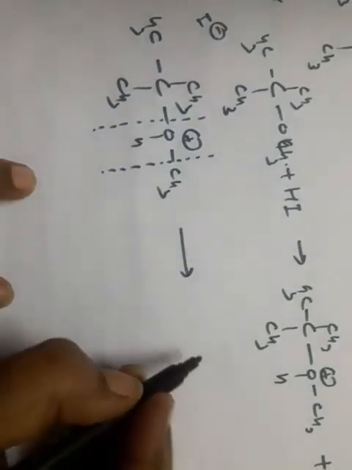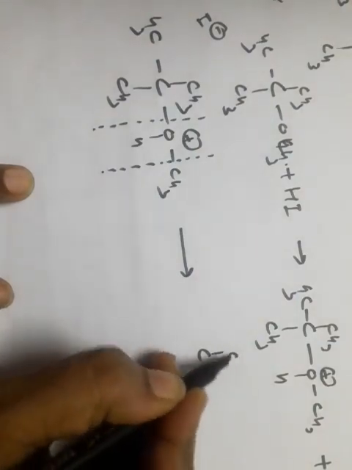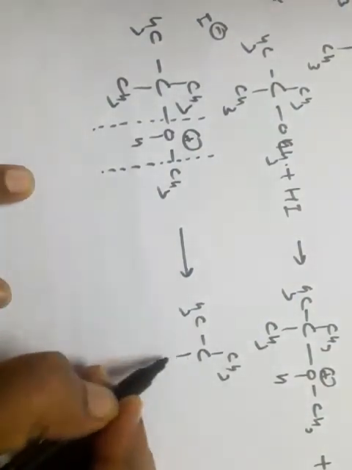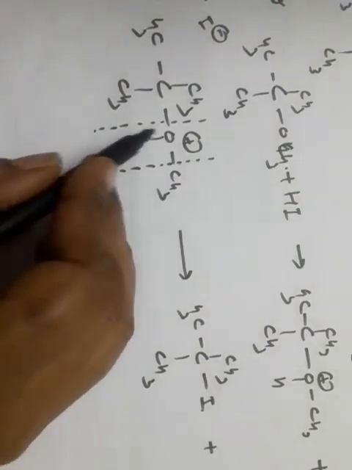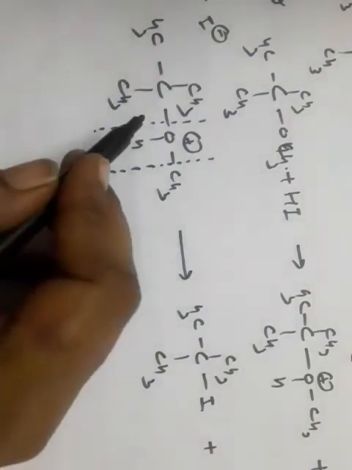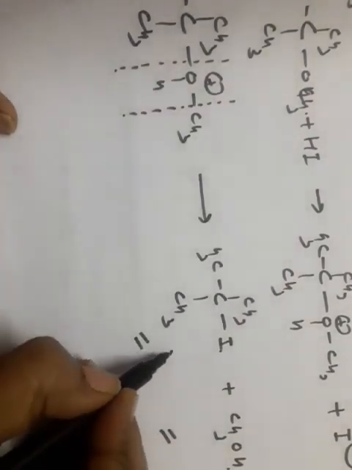In this reaction, in first step, there is a formation of carbocation. So iodide ion is formed and CH3OH is formed. Because the mechanism is SN1, when the bond breaks, tertiary carbocation is formed and tertiary carbocation is more stable. That's why iodide ion attacks tertiary carbocation and we get the product alkyl halide as well as methanol. But your alkyl halide is tertiary.